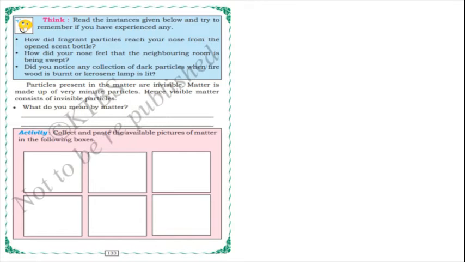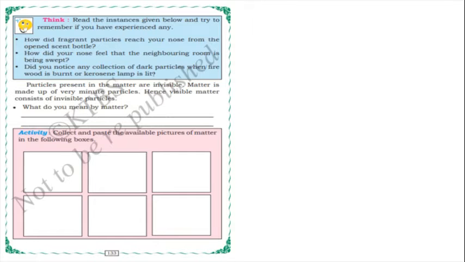Matter is made up of very minute particles, so your nose feels that the neighboring room is being swept. Hence visible matter consists of invisible particles, like the collection of dark particles when firewood is burnt or a kerosene lamp is lit.